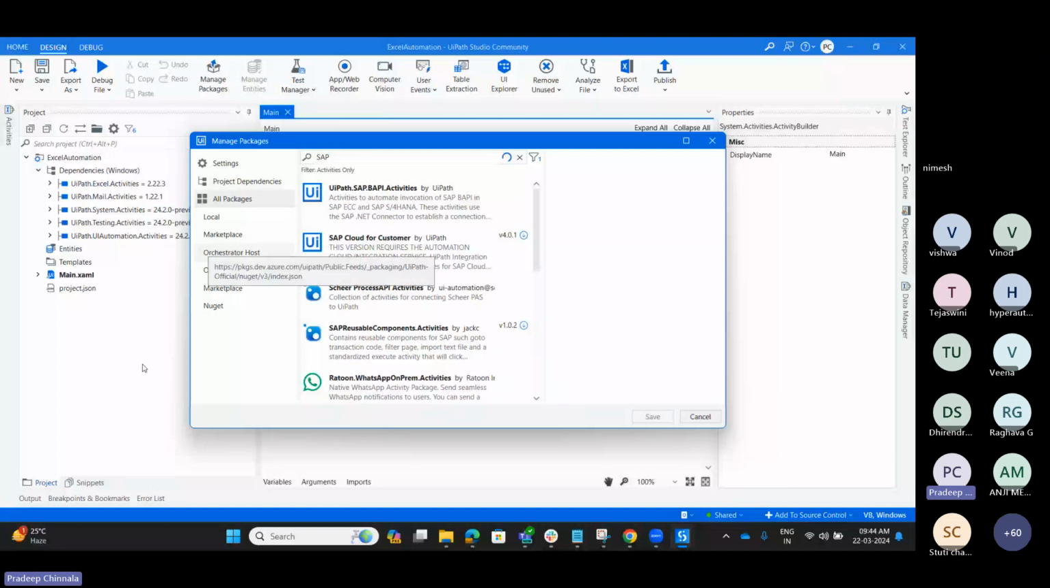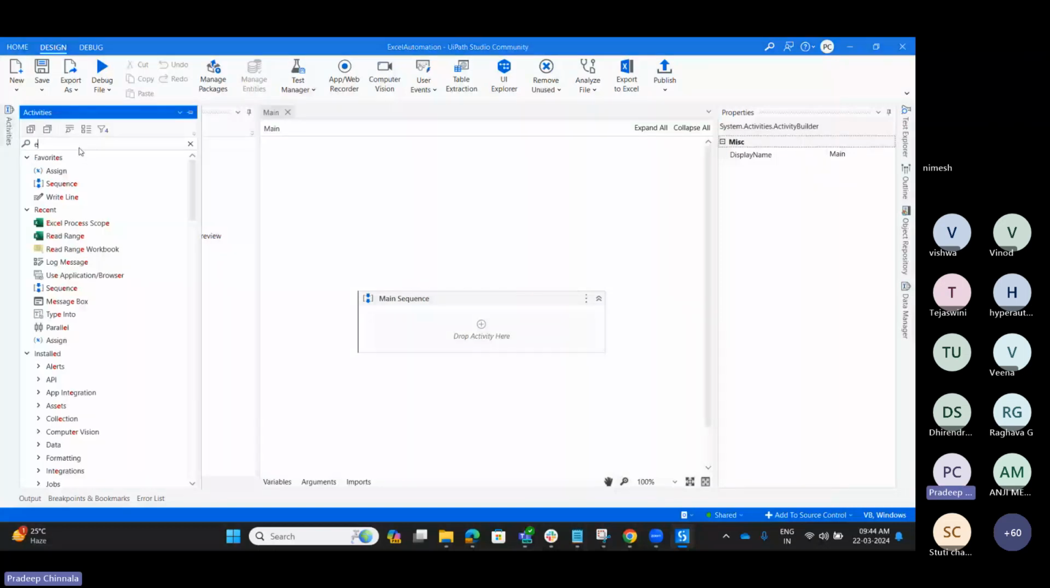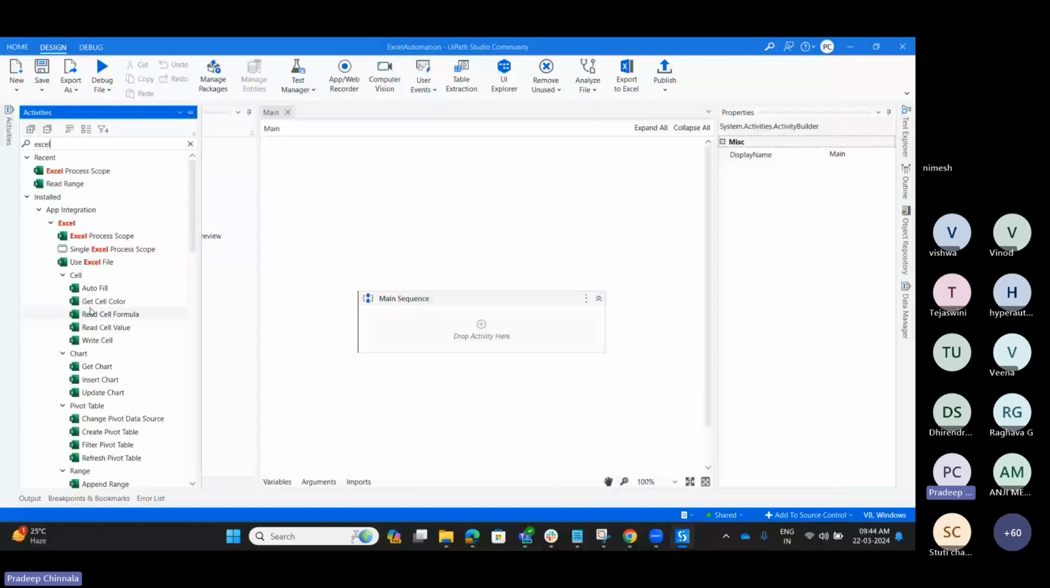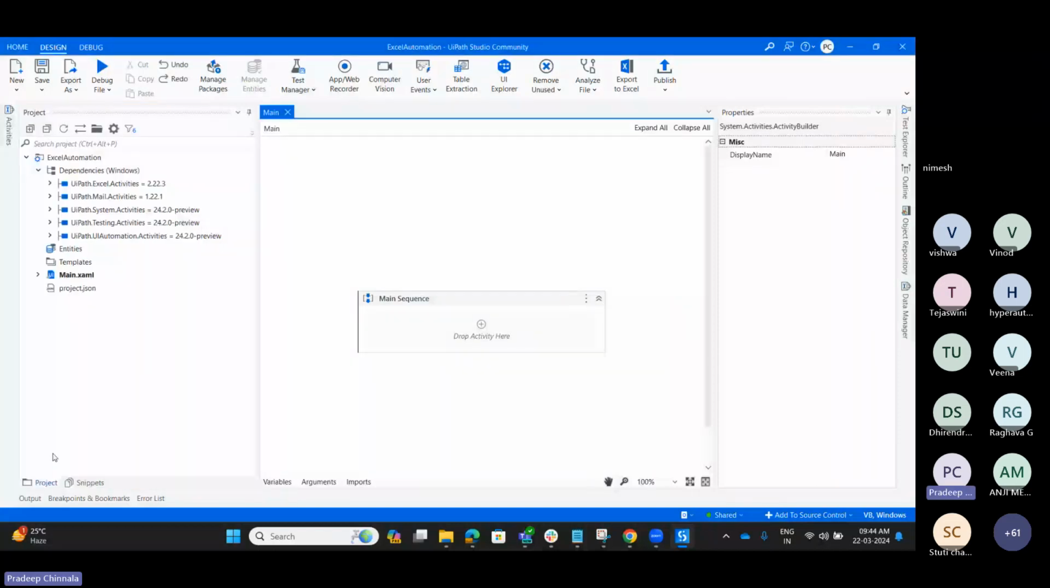Okay, so let me check now. Can I get the Excel activities or not? Here you can see a lot of activities related to Excel. Using these activities, we can do the automation first. So let me go with the Excel activities to work on it.